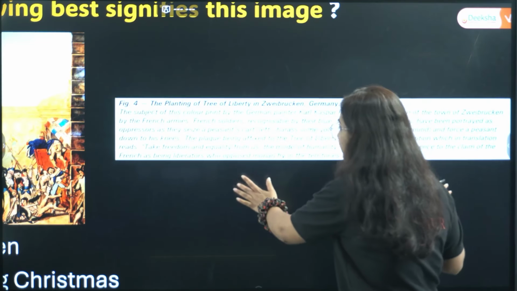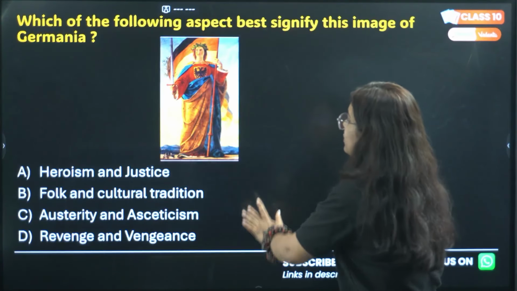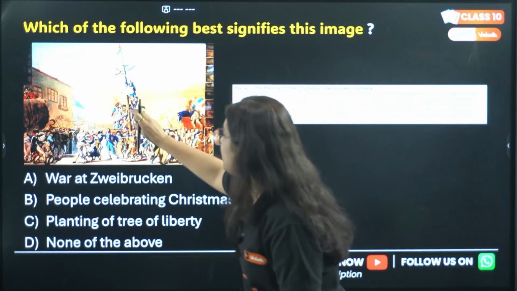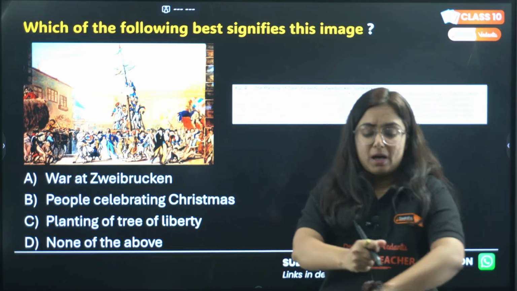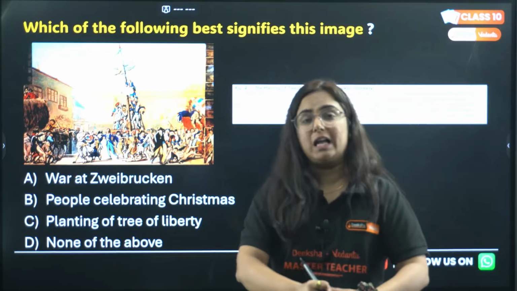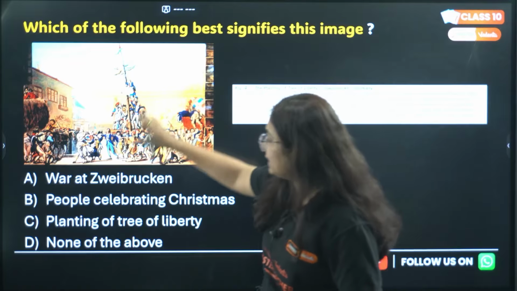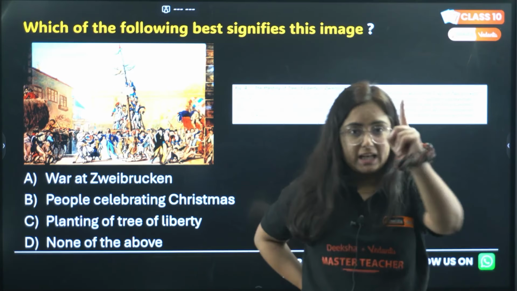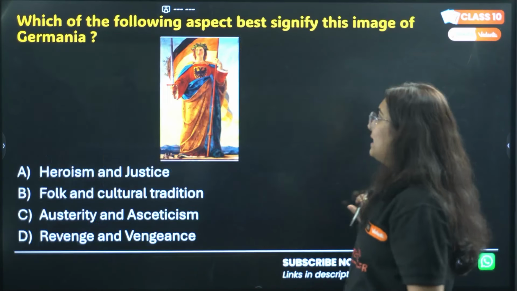So when the people were planting this tree of liberty, there were French people who were not allowing them to do so. So the correct answer to this question is planting of the tree of liberty. Get my point here? So this picture signifies it.